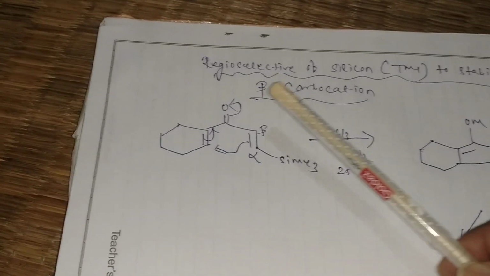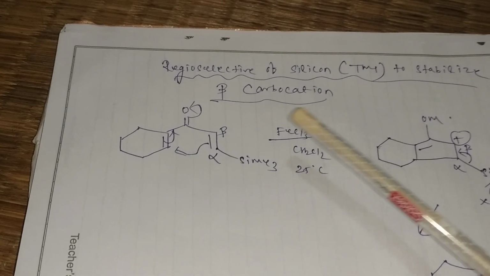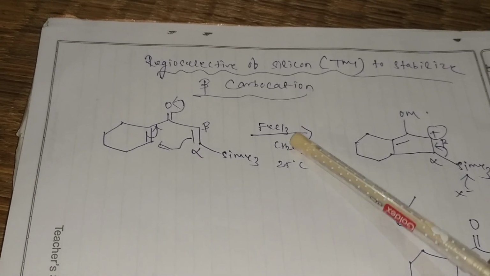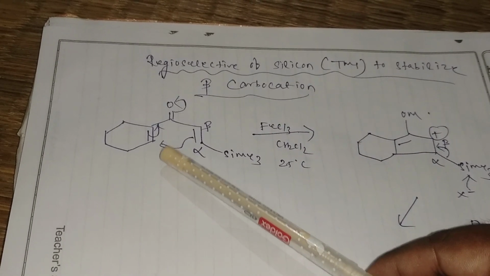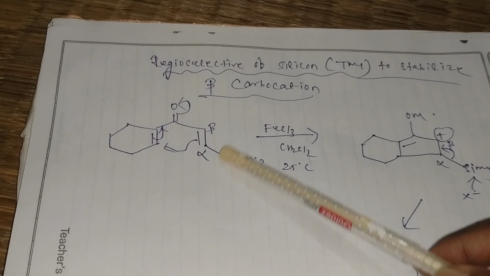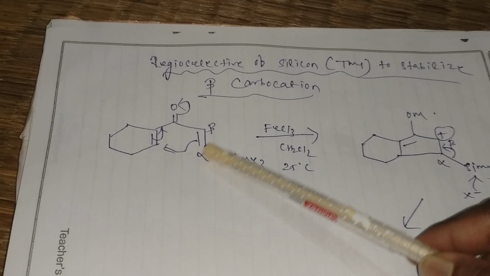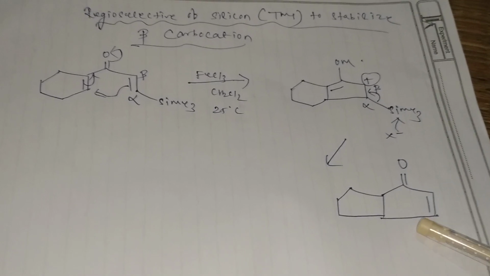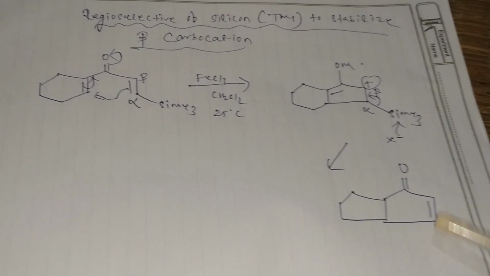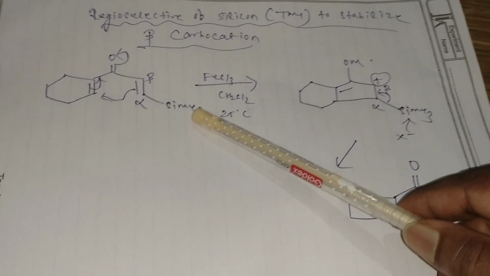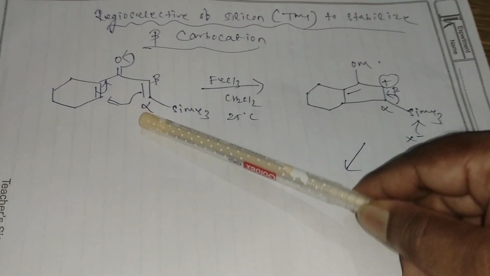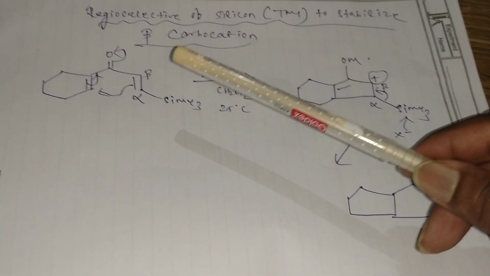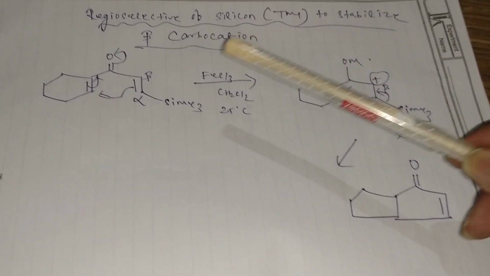This is another important thing, regioselectivity of silicon to stabilize the beta carbocations. This is very important, directly coming in the CSIR NET exam. You can see that here when a silicon group is present, the product formed after ring closing will have the double bond at that silicon side. Where silicon is present, after removing silicon, the double bond will form at that side after ring closing. Why does this take place? Because silicon will stabilize the beta carbocation.